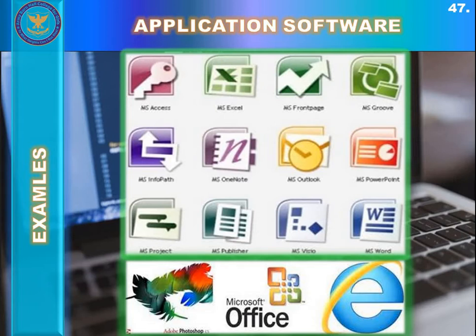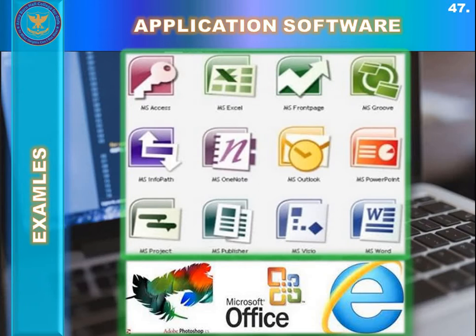We can't run application softwares without the help of system software. In order to run an application software, we need an operating system installed on our computer, because the operating system is that basic software which provides the platform to run any type of application software in the world.